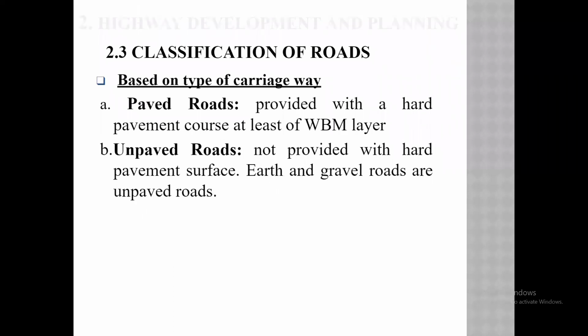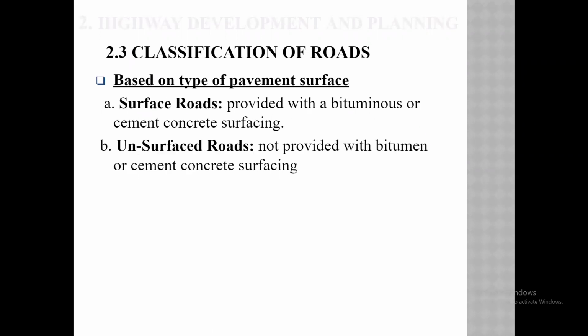Then based on the type of carriageway, paved roads and unpaved roads. What is meant by paved roads? Roads provided with a hard pavement course, at least a WBM layer, the waterbound macadam layer, so that the pavement is hard. That road is called a paved road. Unpaved roads are constructed using earth, gravel, etc., and are not provided with a hard pavement surface. So these are the types based on the carriageway.